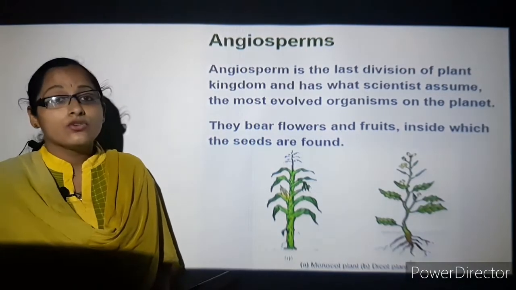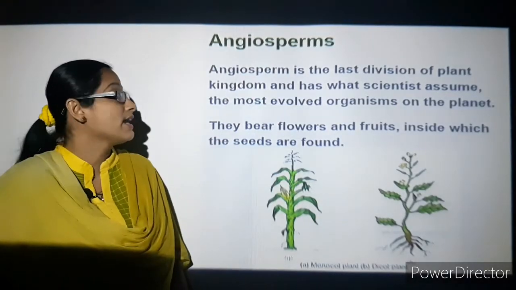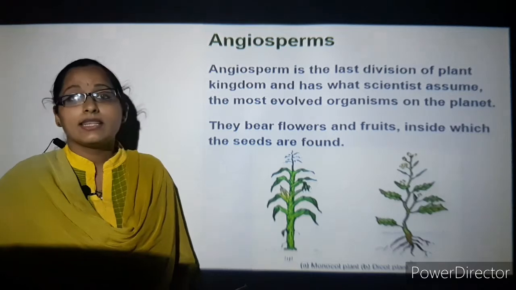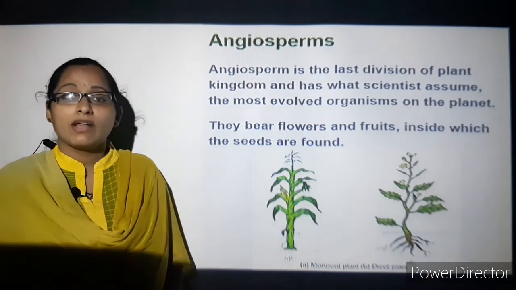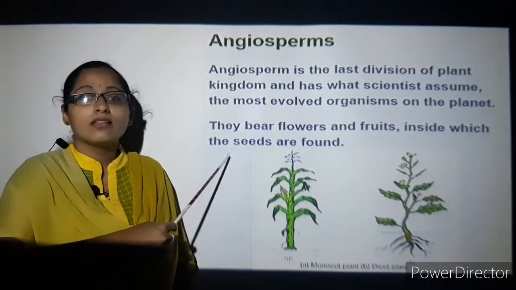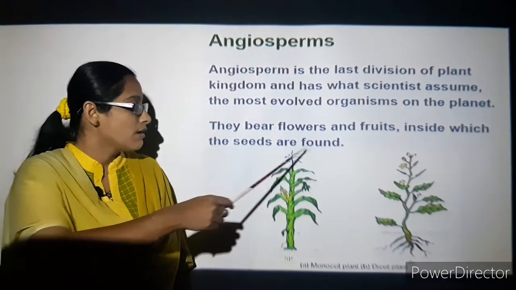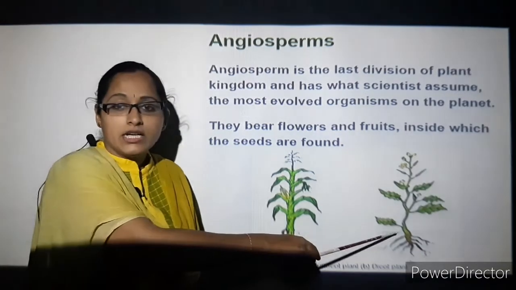Next come the angiosperms. Angiosperm is the last division of the plant kingdom, and scientists assume that they are the most evolved organisms in the plant species on the planet. They bear flowers and fruits, and seeds are found inside the fruit. You can see here monocots and dicots.